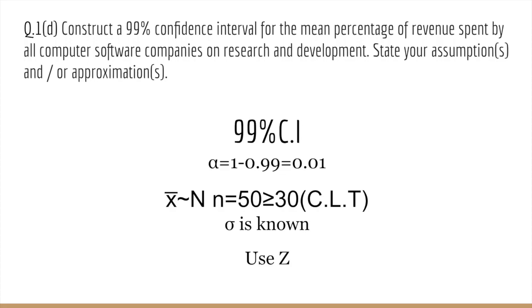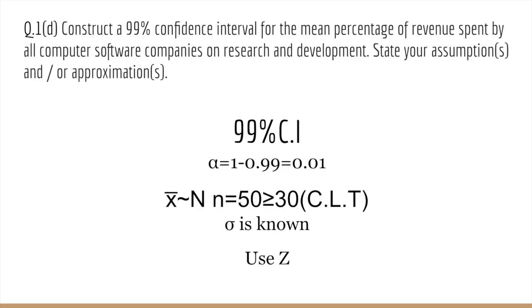Construct a 99% confidence interval for the mean percentage of revenue spent by all computer software companies on research and development. State the assumption and approximation. So we can see that 99% is the confidence level, and 1 minus 99% will be the alpha, which is 1%. Bar X is normally distributed, and the sample size is 50, which is larger than 30, suitable for the central limit theorem.